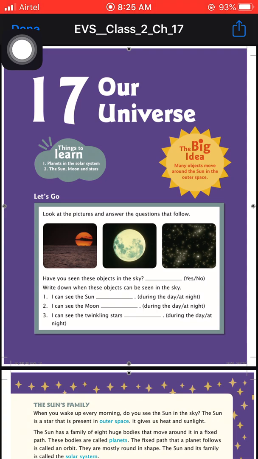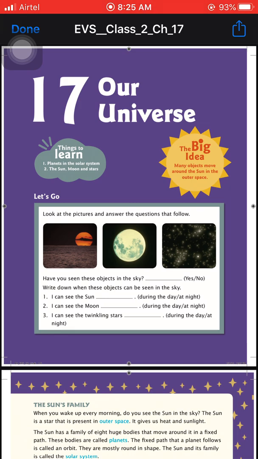Hello students, today we start our 17th chapter, our universe. In this chapter we learn about the different bodies present in our universe. Different bodies means sun, stars, different planets. Firstly, planets in the solar system, second, the sun, moon and stars.